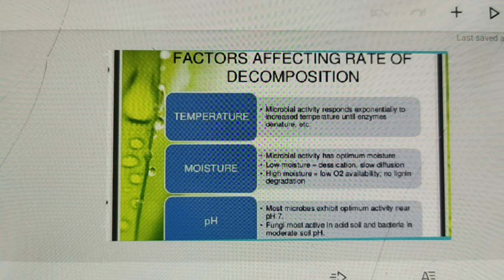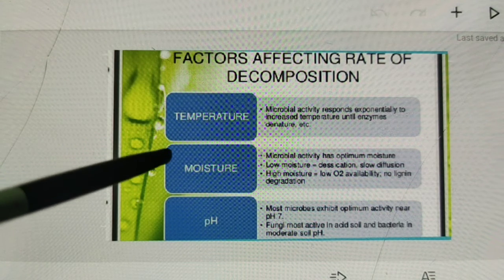For example, in tropical areas with high temperature greater than 25 degrees centigrade and moist conditions, the detritus decomposes very rapidly. Conversely, decomposition rate is very low in regions of high altitude or latitude characterized by low temperature less than 10 degrees centigrade, though with sufficient soil moisture. In this area, decomposition is completed in several years.